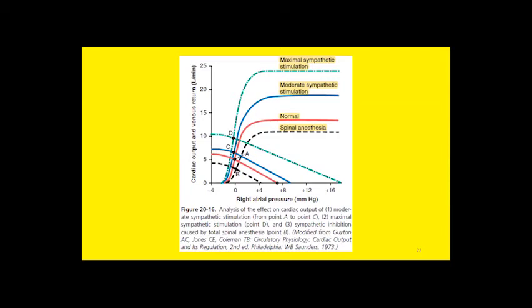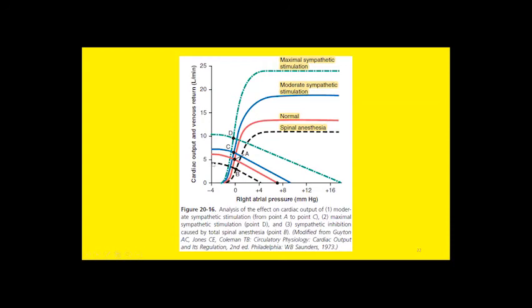Similarly, if you anesthetize the heart by spinal anesthesia, this black dotted curve indicates the cardiac output curve after spinal anesthesia. Here, can you trace the cardiac output curve? Here, this is the cardiac output curve after spinal anesthesia.